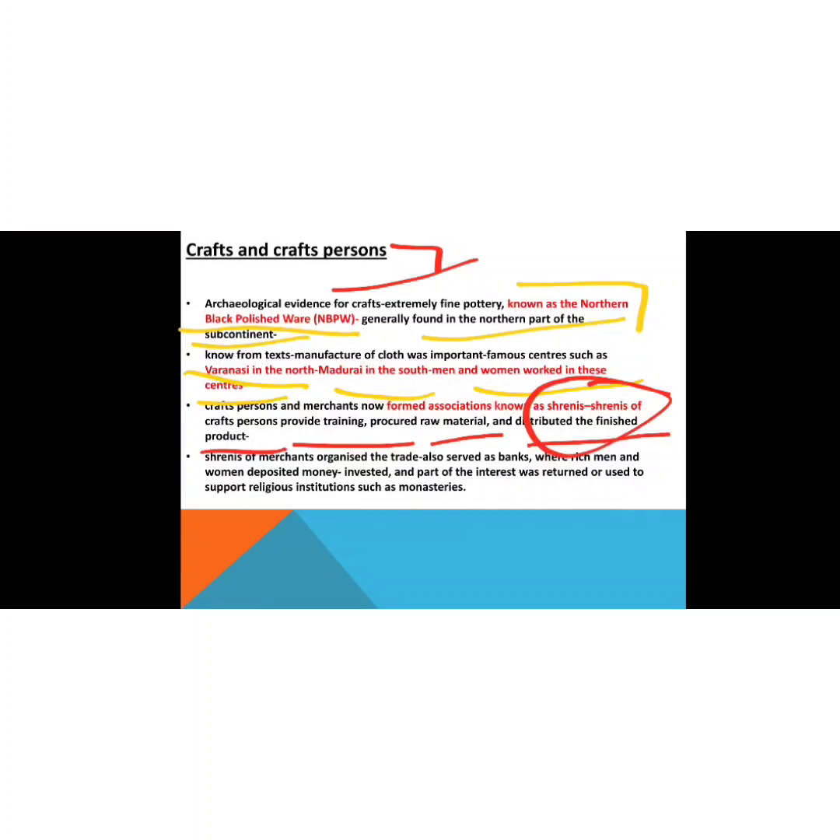Then the Srenis or merchants organized the trade, and also served as banks, where rich men and women deposited money, which was invested, and part of the interest was retained and used to support religious institutions such as monasteries. So basically, the Sreni was an organization which also worked as a bank, where the rich traders deposited their money, and the interest they got was used for religious purposes and donated to the monasteries for their development. So these were the functions of the crafts and the craftspersons, the Srenis and their associations.